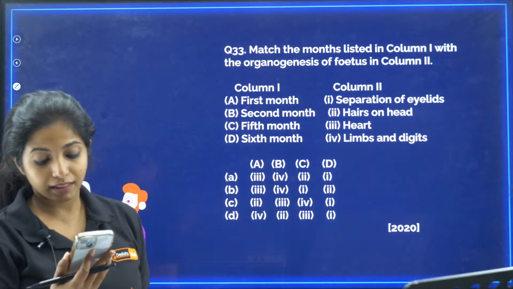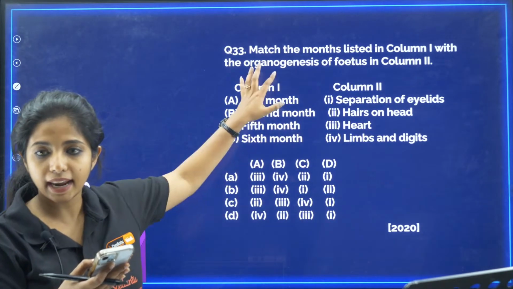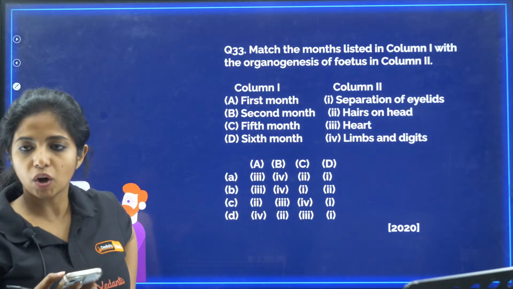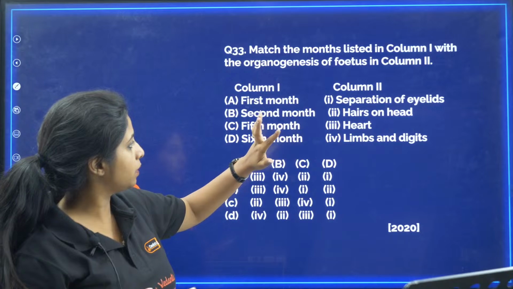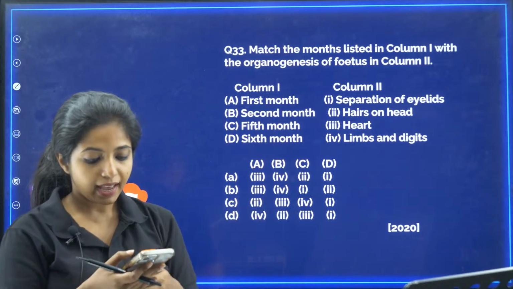Now, with the thing that I explained you can answer this question. Match the months listed in column 1 with the organogenesis of fetus in column 2. First month what happens, second month what happens, 5th month what happens, 6th month.